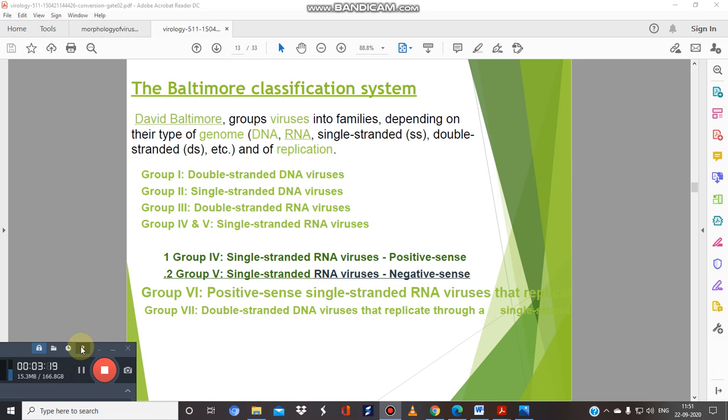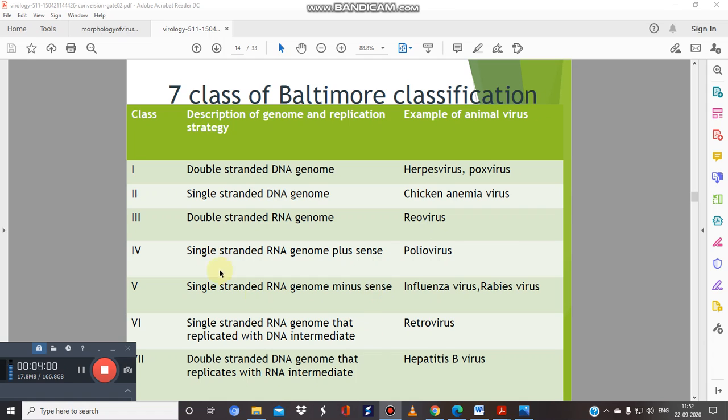Next one is the Baltimore classification. It was given by David Baltimore, and he classified viruses into families depending upon the type of the genome and of the replication. In the first group, he classified viruses as double-stranded DNA. Second group, single-stranded DNA. Third group, double-stranded RNA. And groups 4 and 5, single-stranded RNA viruses. In group 6, there is a positive sense single-stranded RNA virus, whereas in group 7, there are double-stranded DNA viruses that replicate through a single strand. Here you can see, you will clear all your doubts now.